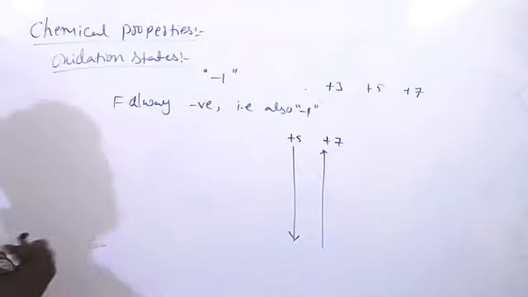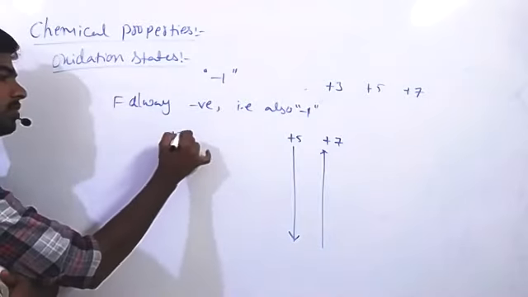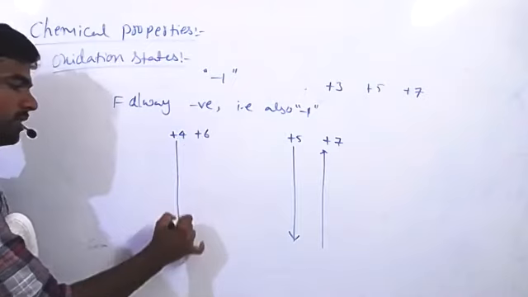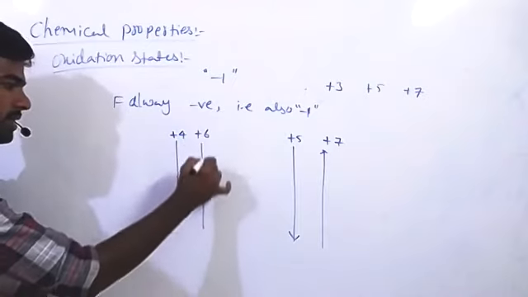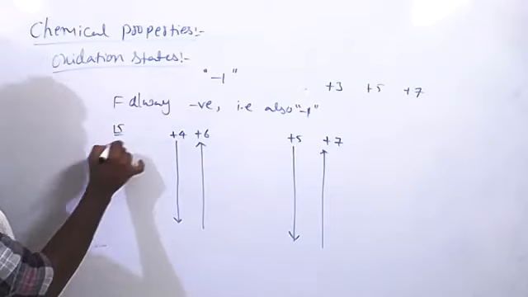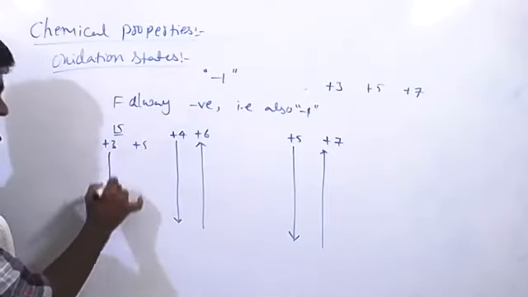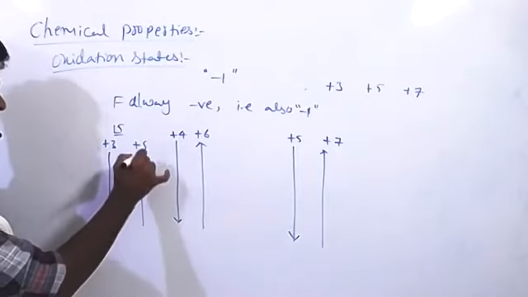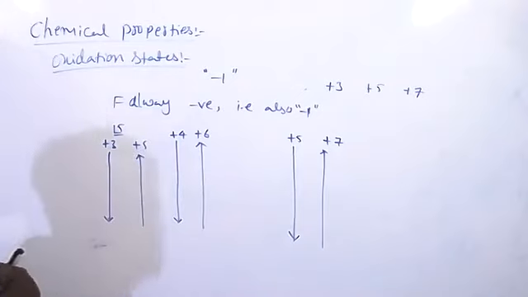Already we discussed in case of 16th group, they are showing +4 and +6, +4 stability increases, +6 stability decreases. 15th group, these are showing +3 and +5, +3 state stability increases, +5 state stability decreases. What is the reason? Banu?